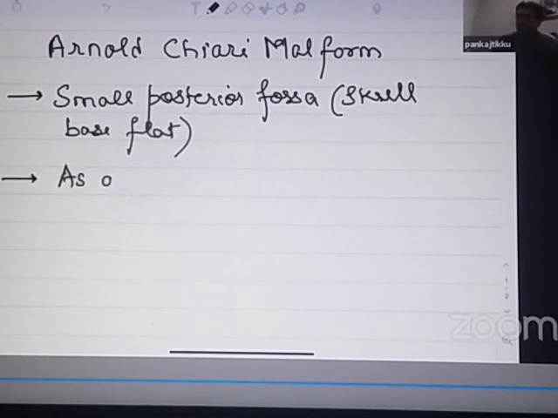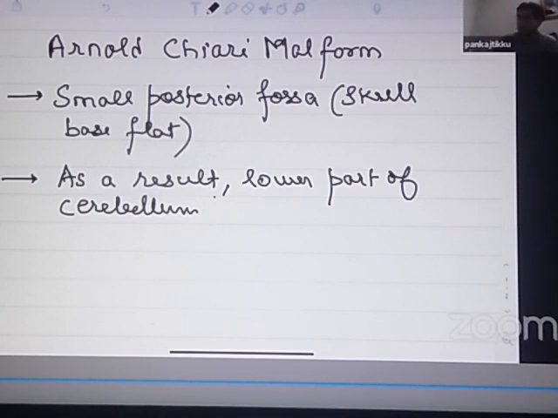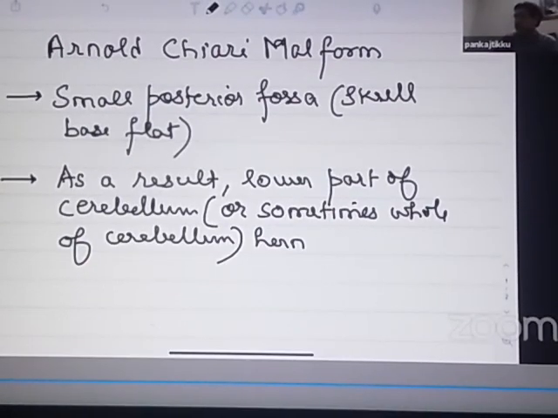As a result, the lower part of the cerebellum, or sometimes the whole of the cerebellum, herniates down into the foramen magnum.